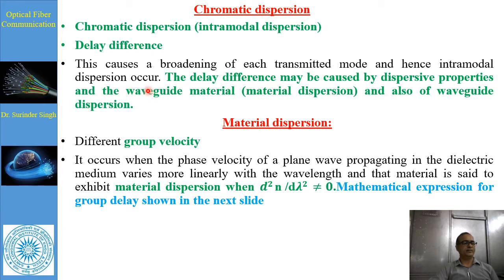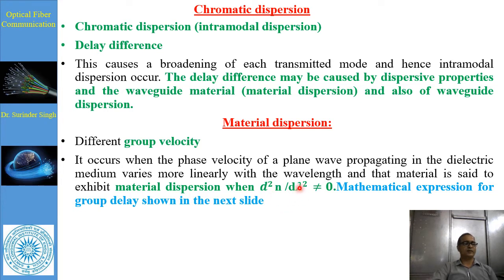It greatly depends upon the wavelength. The effect on the signal also increases with the increase in the spectral width of the source. The delay difference may be caused by dispersive properties: material dispersion and also waveguide dispersion. Now, first of all, there is material dispersion. Material dispersion arises from the variation of refractive index of the core with respect to the wavelength.